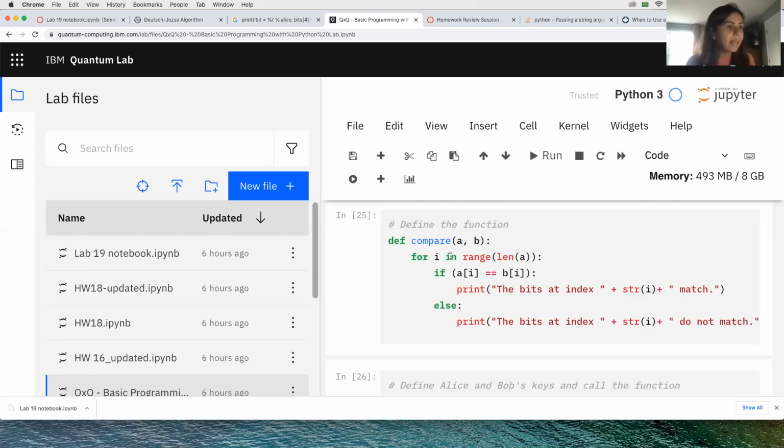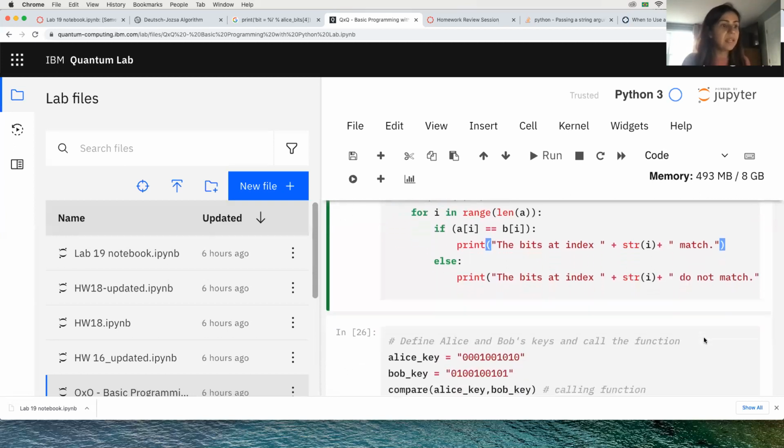For i in range, and the range is going to be given by the length of A, because I want the function to be as general as possible. So I'm going to compare index by index A to B, and then print if they match or if they don't match. It's a simple function, and we're going to see it in action.